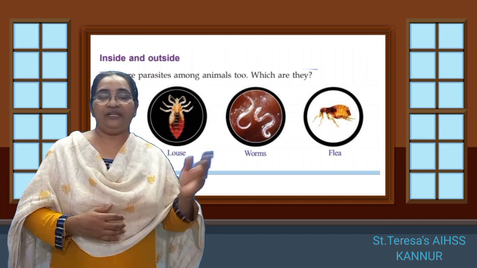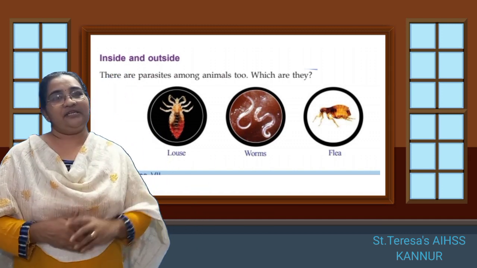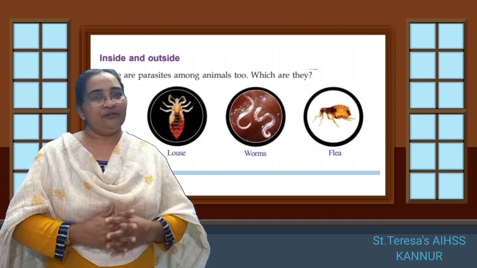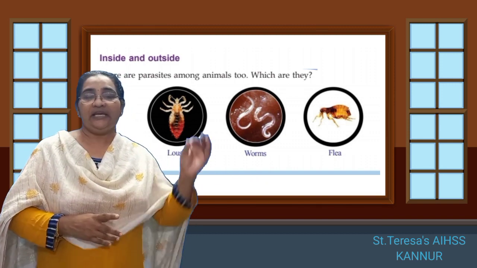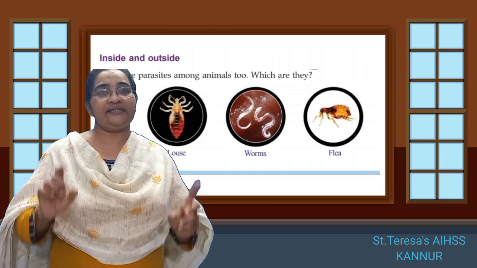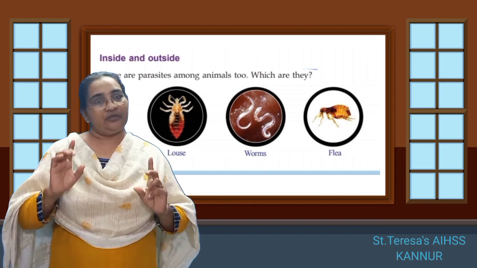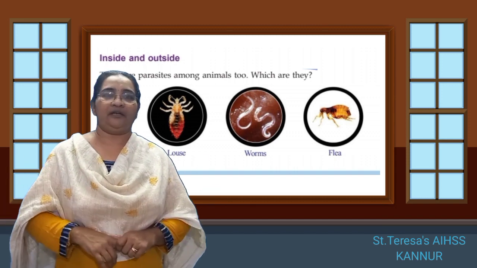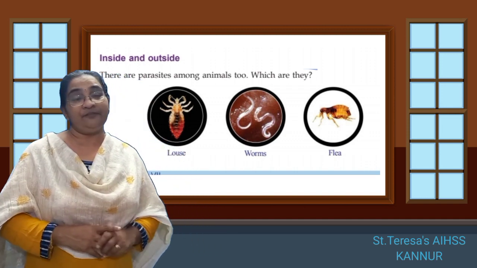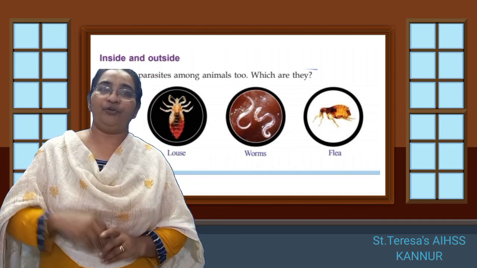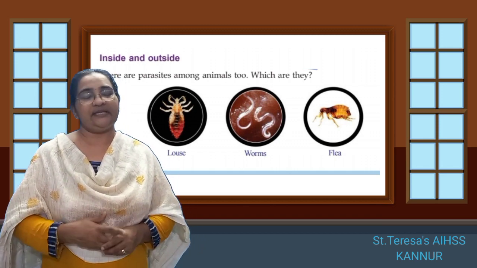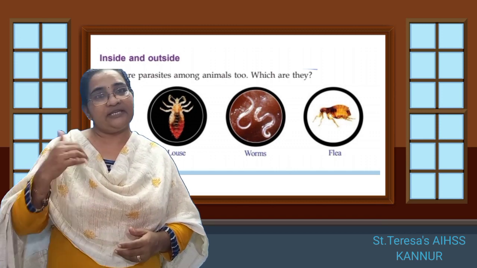Then we have flea. Fleas, where have you seen? Yes, we have seen fleas. If you have pets at home, on dogs and cats, we can see fleas. So here we can see that louse and fleas are parasitic organisms which live on the outside of the body of an organism, and they depend for their food on the organism on which they live. And worms are parasitic organisms which live inside our body.